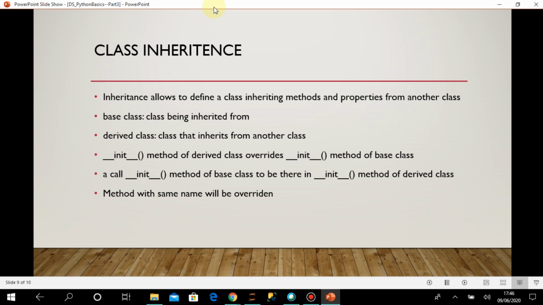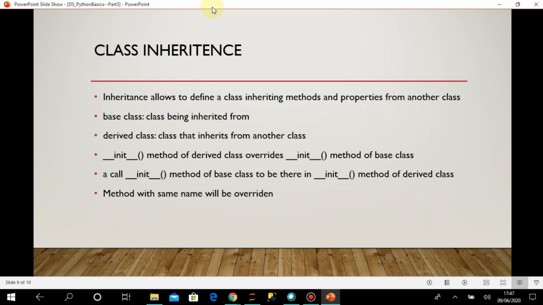And if we want that, when I am creating the object for the derived class, both of the constructors, of the derived class and the base class, should be called, in that case I should write the init method of the base class inside the init method of the derived class. How to do that I will show with an example.